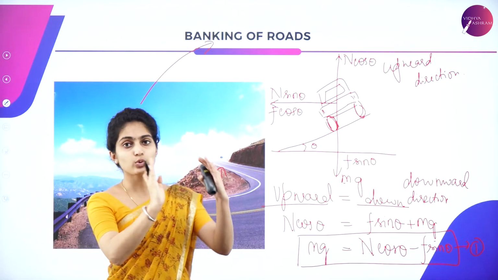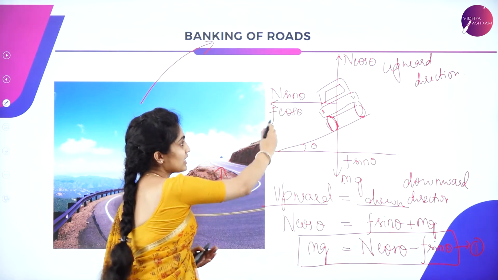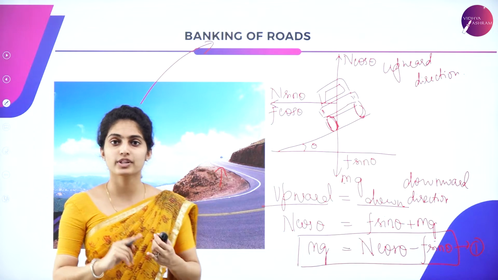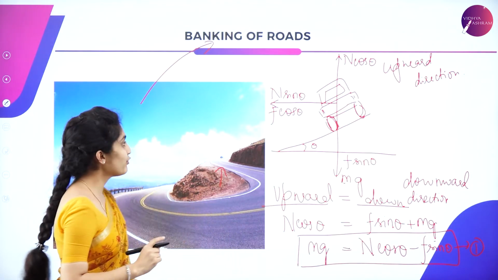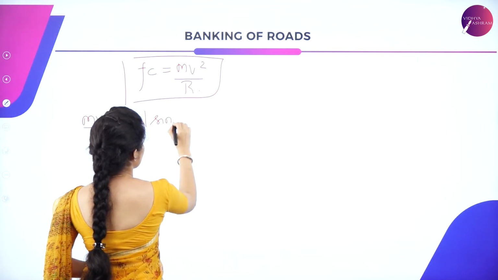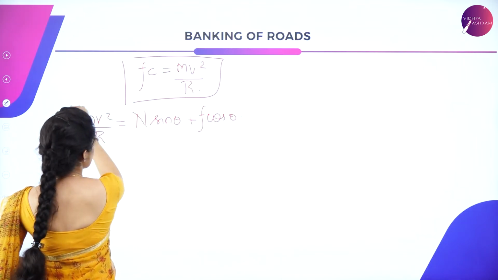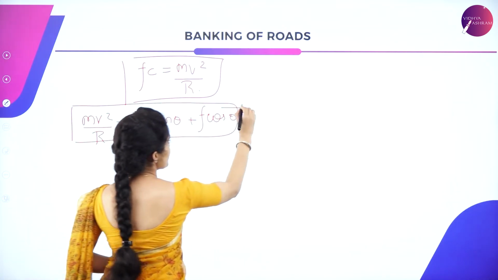It is bending towards the center, so the forces acting are the normal force and the friction force. You are supposed to take N sin theta plus F cos theta. This is your equation 2.